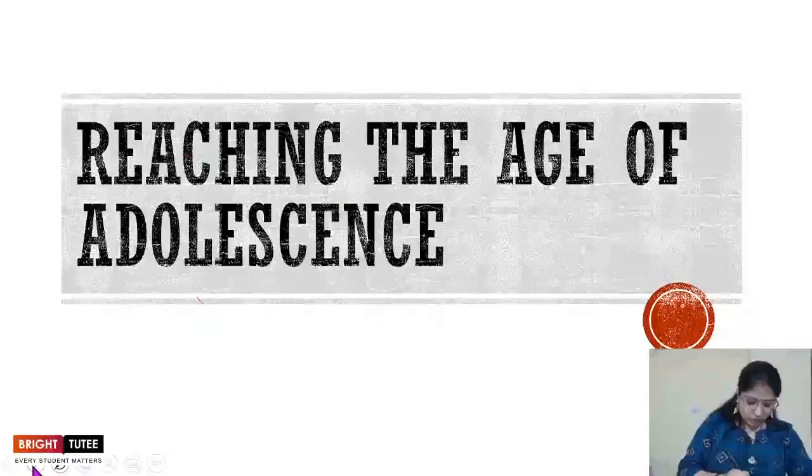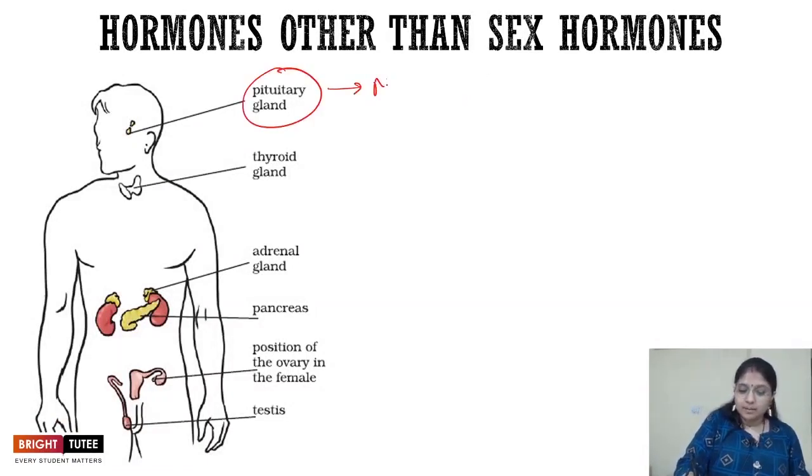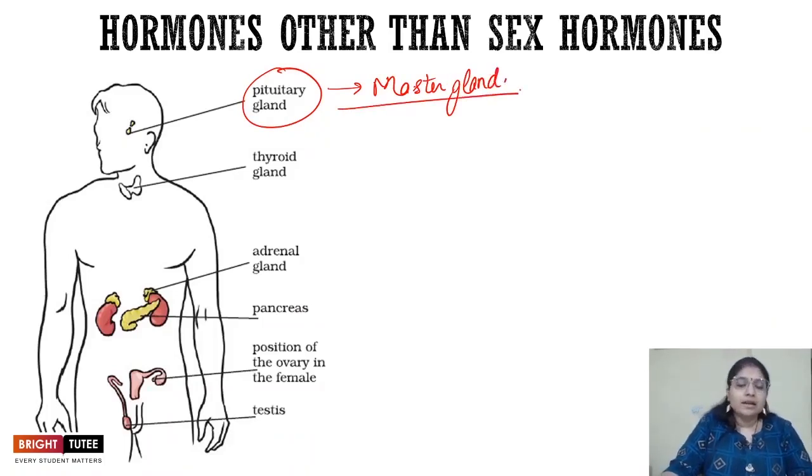So, when we are talking about the different glands present inside the body, the very first gland that we are going to talk about is the pituitary gland, which is also called the master gland, right? Why is it called the master gland? Because it is the gland in which the hormones released control the function of all the other glands.